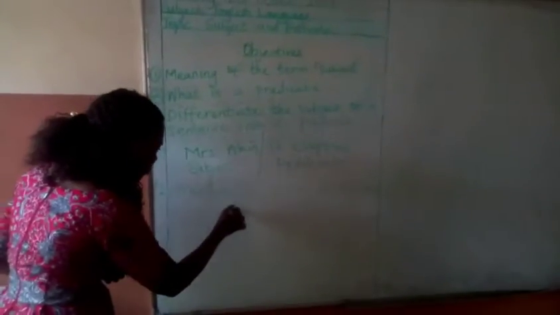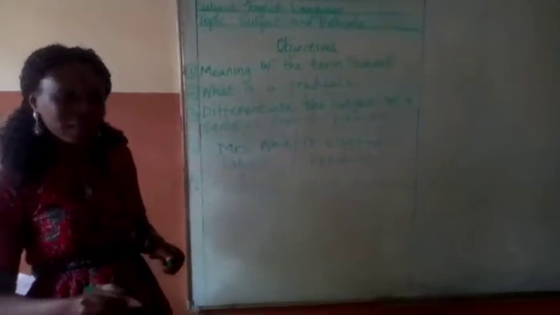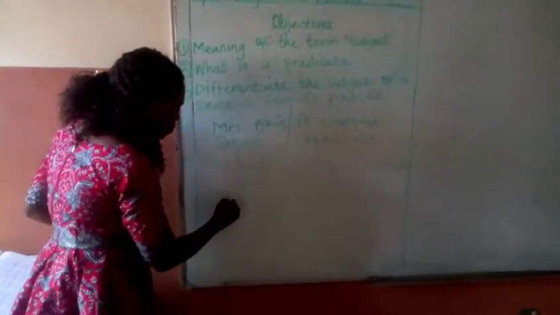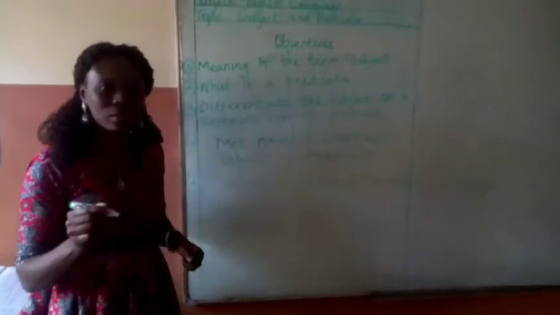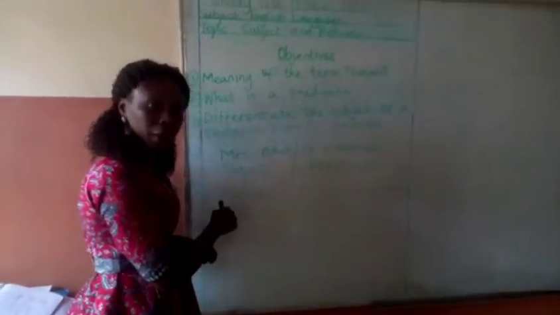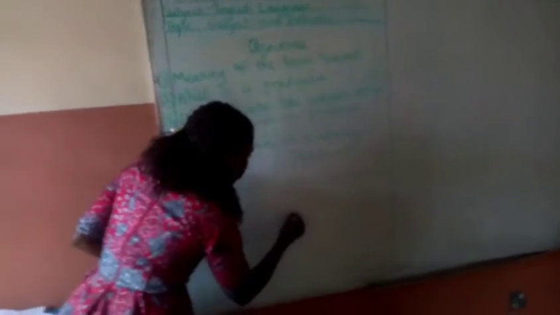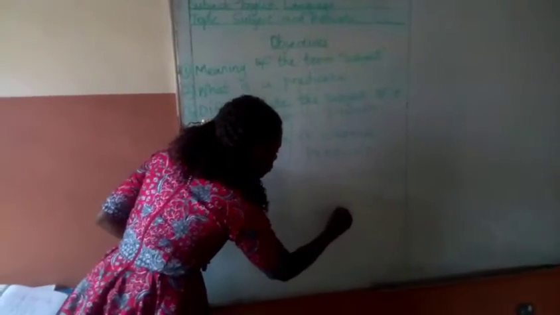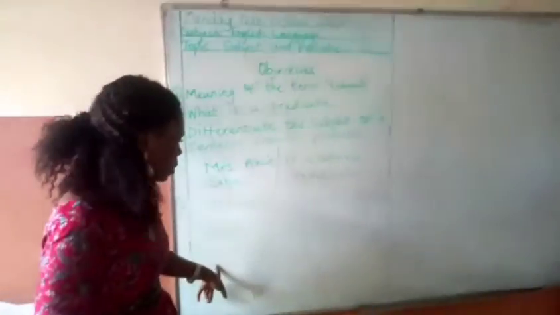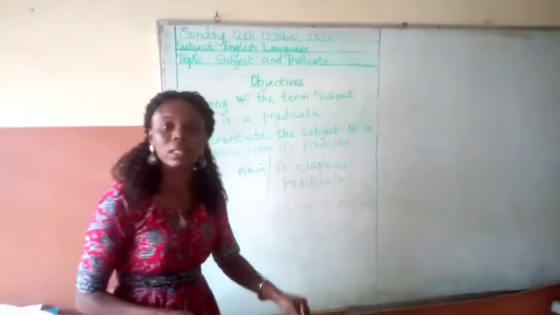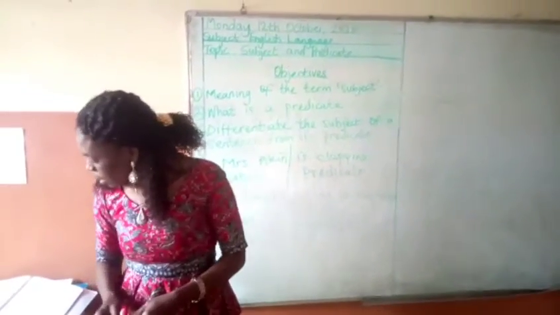The boy, which is the subject, the naming part. And what is the boy doing? He's sitting on the fence, which is the predicate. So the boy is the subject of this sentence. Is sitting on the fence is the predicate of that sentence.